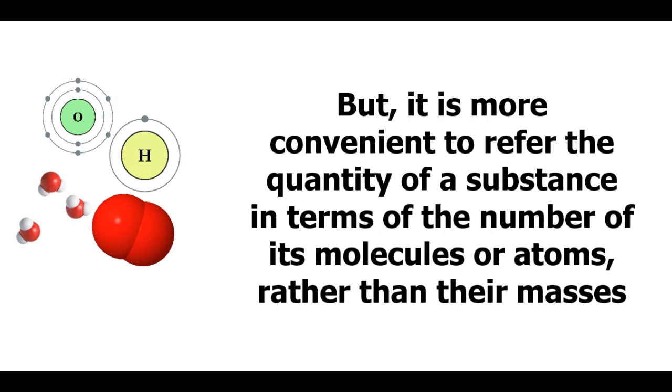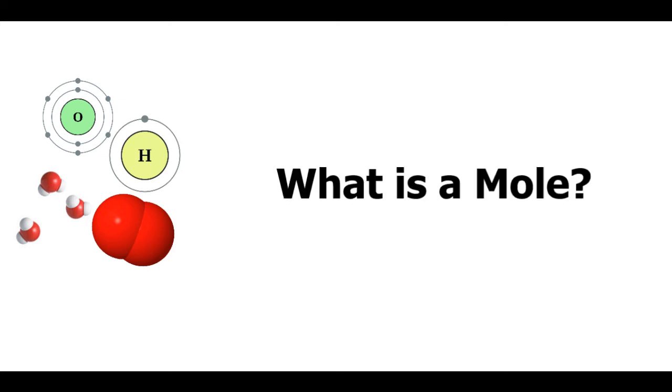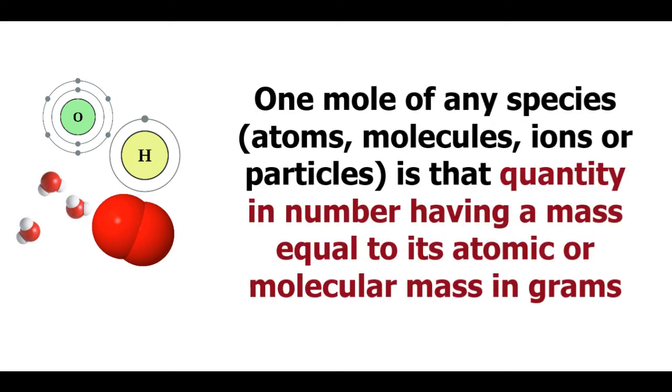Now, this reference led to the introduction of a new unit, mole. What is a mole? One mole of any species, be it atoms, molecules, ions, or particles, is that the quantity in number having a mass equal to its atomic mass or molecular mass in grams.